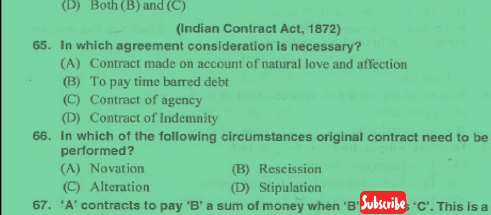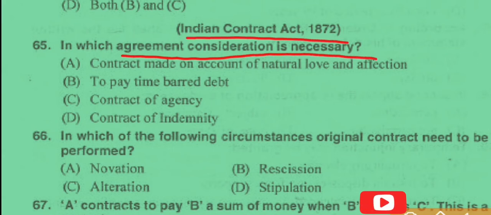Now question number 65. In which agreement the consideration is necessary? So these questions are related to Indian Contract Act 1872. So option A here, the contract made on account of natural love and affection. Option B here, to pay time bar debt.